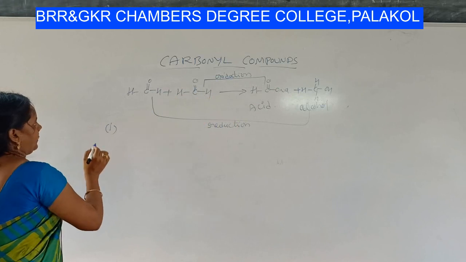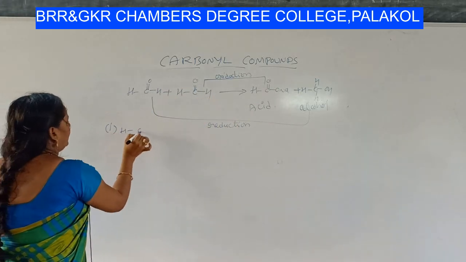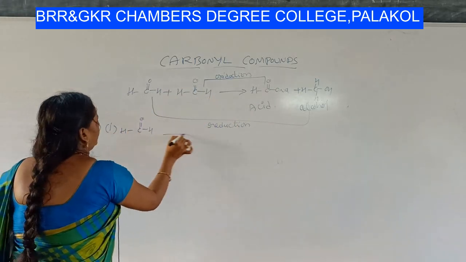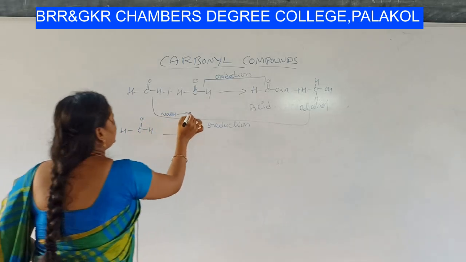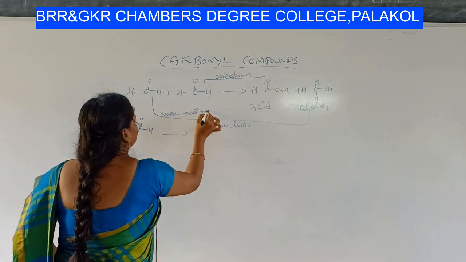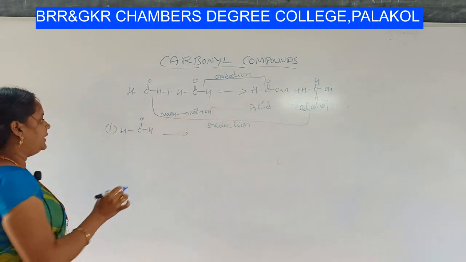Okay, first step. I'll take one mole of formaldehyde, right? And the base, for example NaOH, will be ionized as Na plus and OH minus, right?